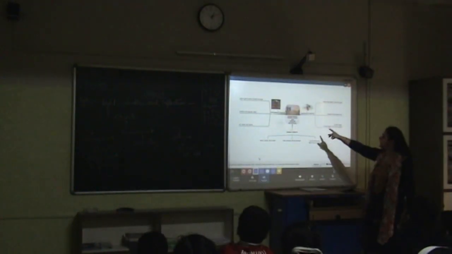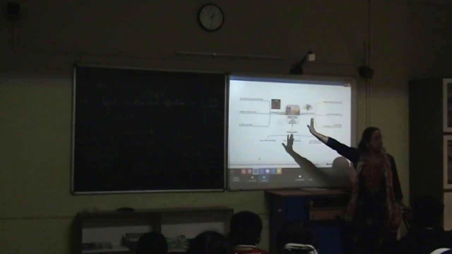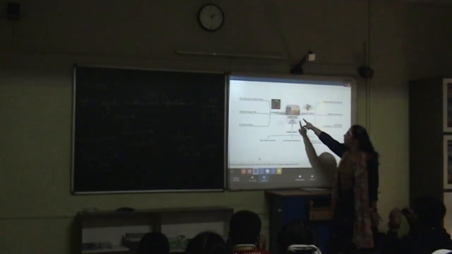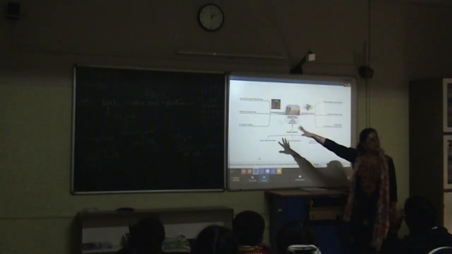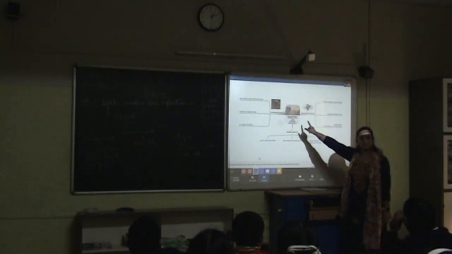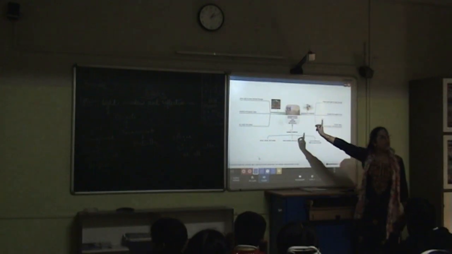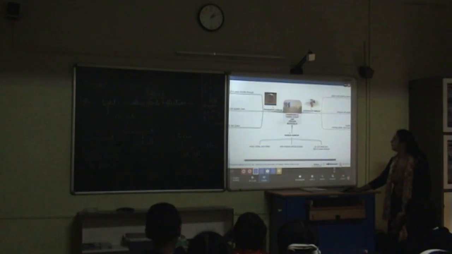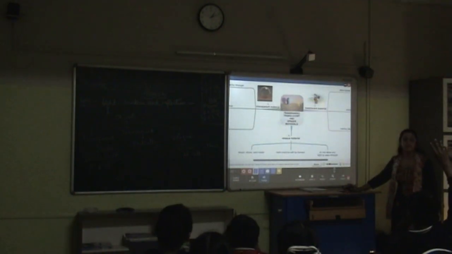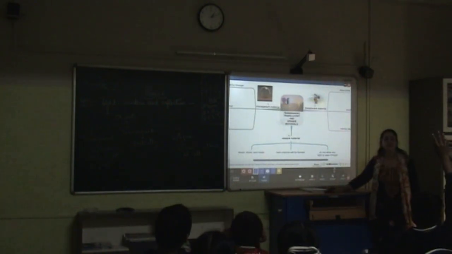Now look here. These are different objects. Now you can see a candle over here in this flowchart, this mind map. What is the function of the candle over here?